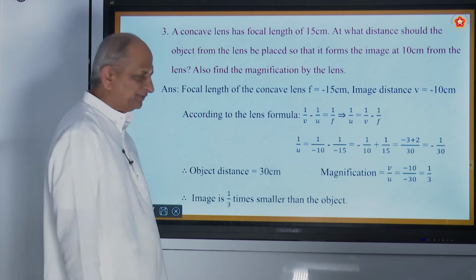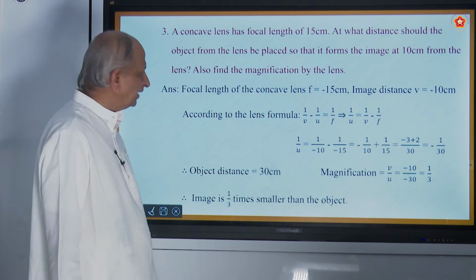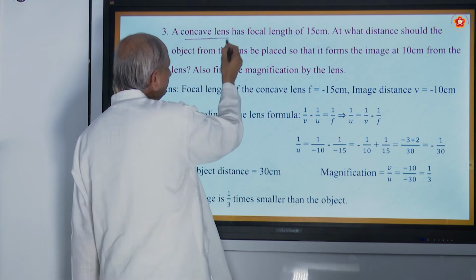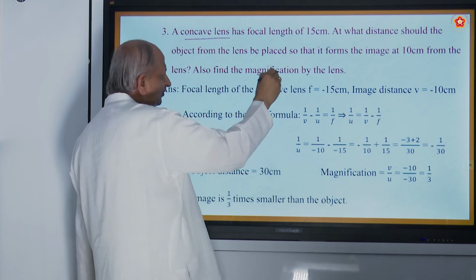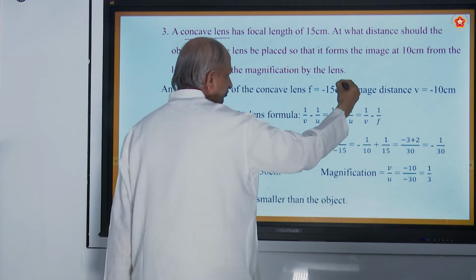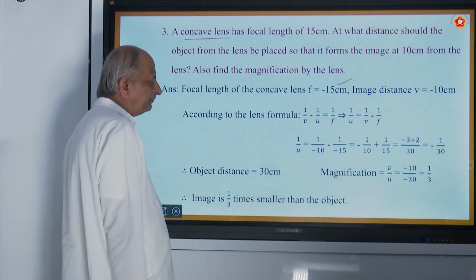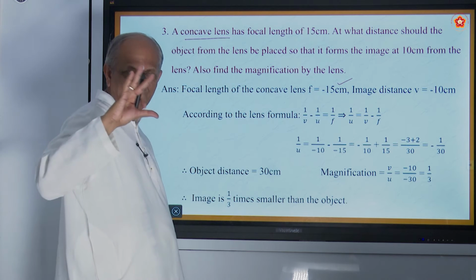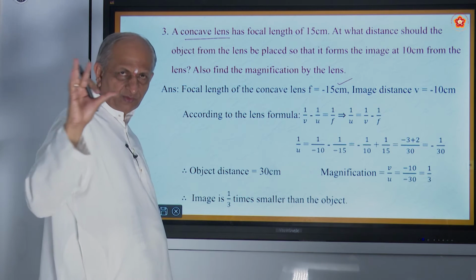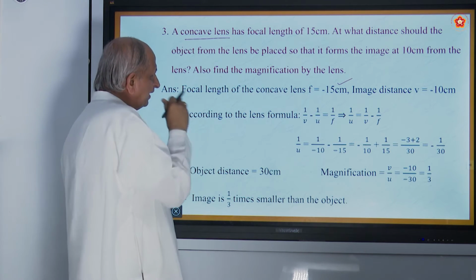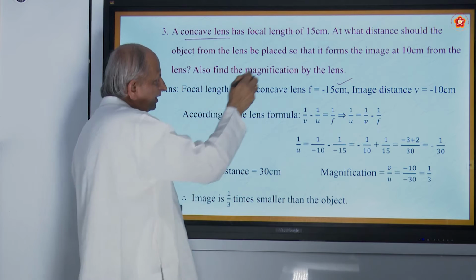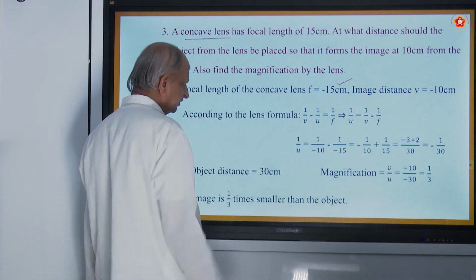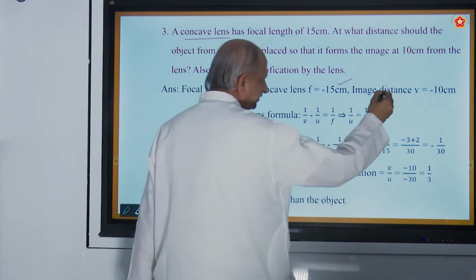Coming to the next question, it is a numerical problem. I think all of you have tried it. A concave lens has a focal length of 15 centimeters. So the focal length of the concave lens is minus 15. When you read a problem, you must write the given data first. At what distance should the object be placed from the lens? So they are asking for the object distance.